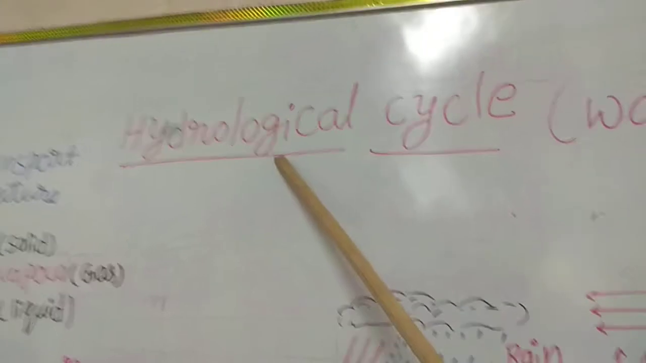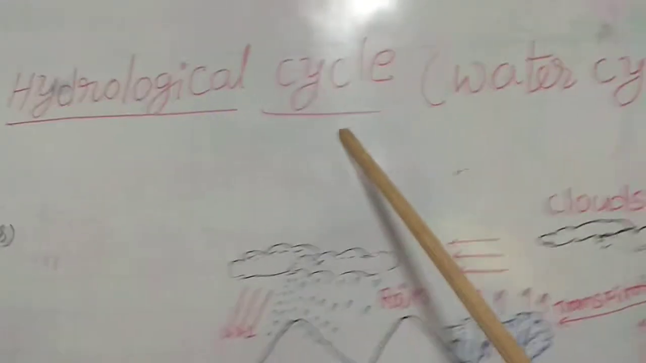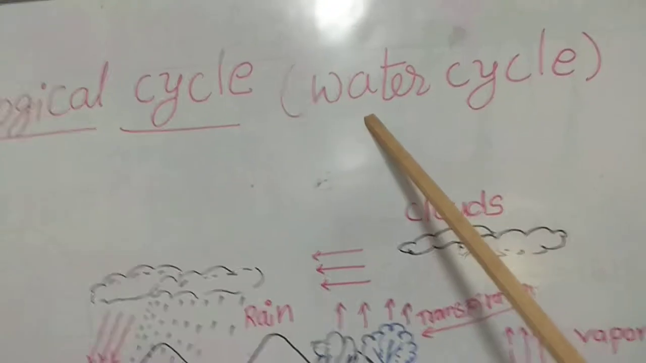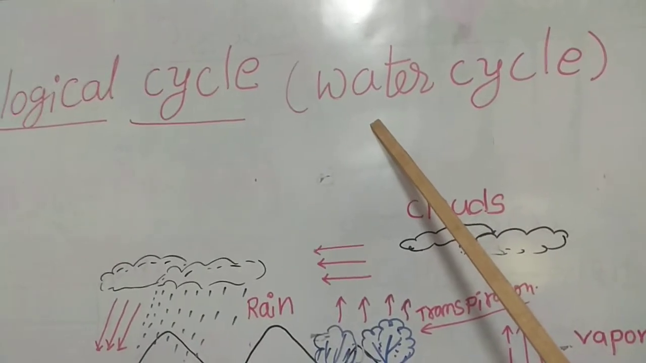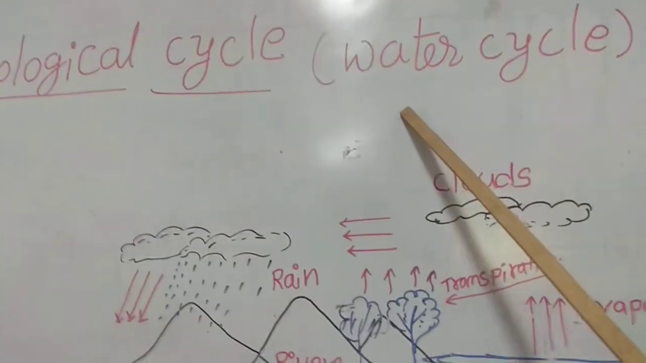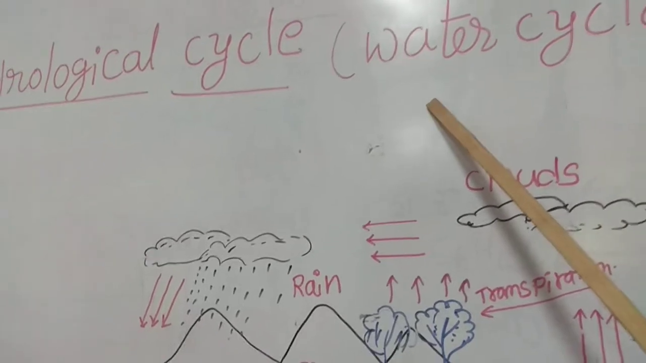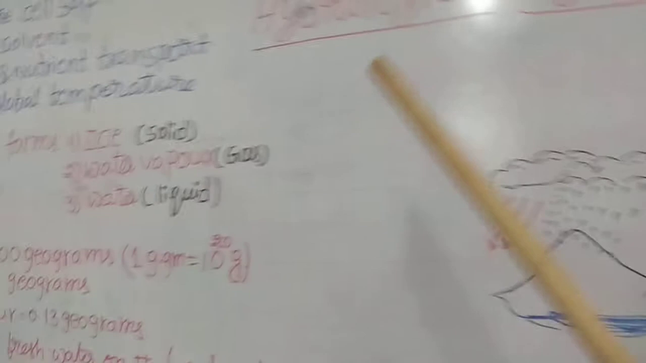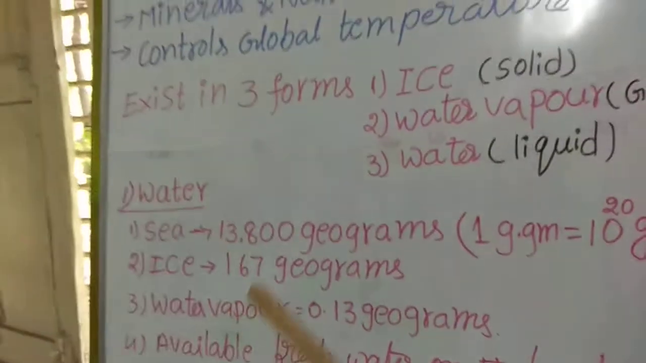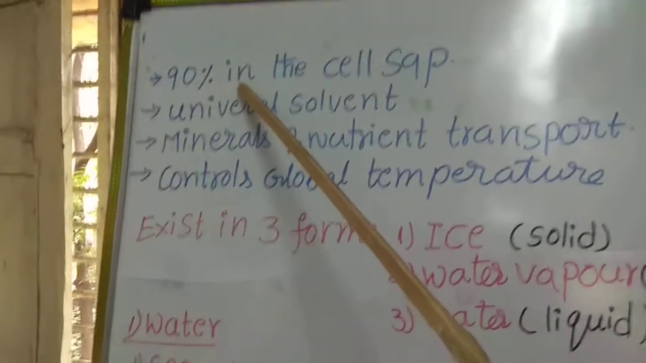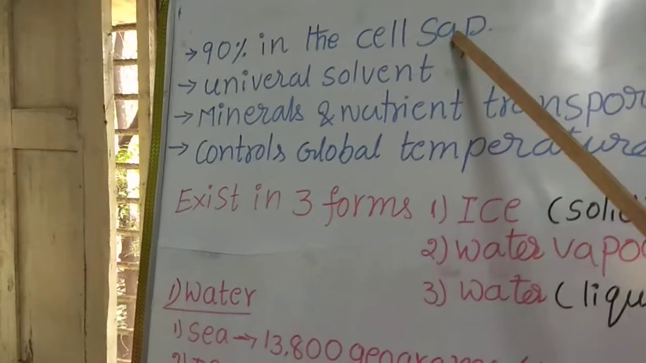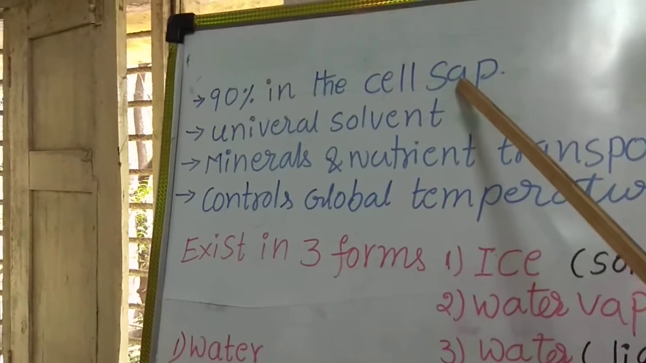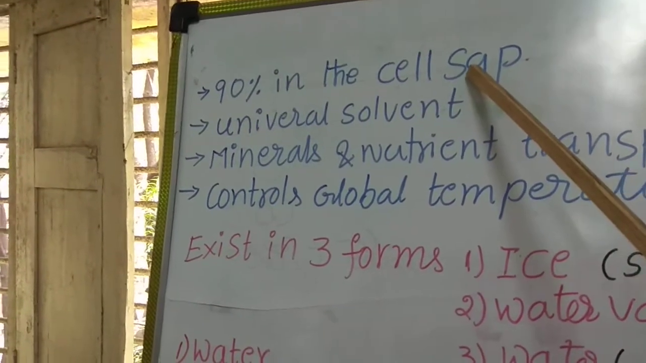First one is the hydrological cycle. Hydrological cycle means movement of water in different forms, that is gaseous state, water vapor, water and ice. So that is the water cycle. Here the quantity of water present on the earth is constant, but it transforms from one form to another form. 90% of the cell sap is water. Each and every cell has water, that is 90%.